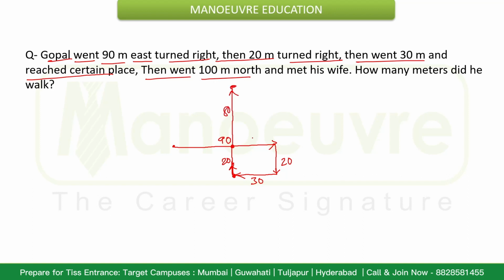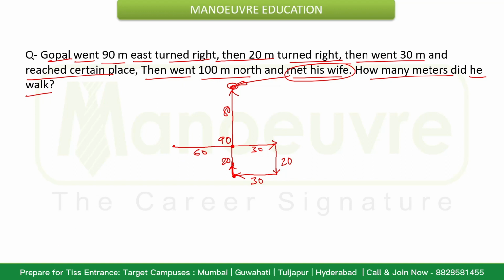Okay, so this total is 90 and this is 30, so this will be 60. Okay, and met his wife. At this point he met his wife. Okay, so how many meters did he walk? How many meters did he walk?